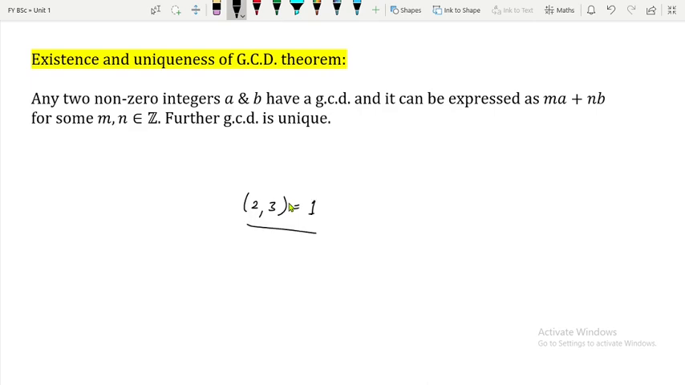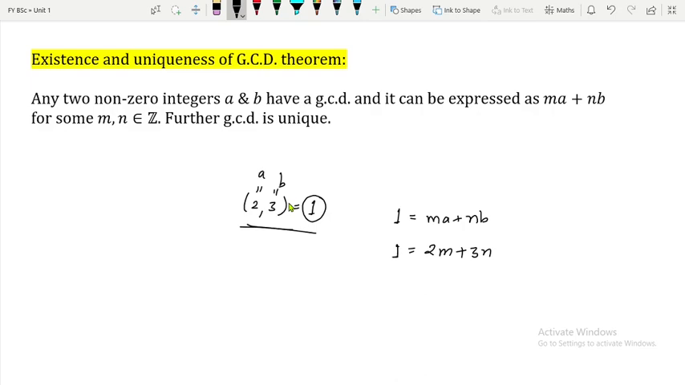Okay, so the meaning is, since GCD of 2 and 3 is 1, you can write this 1 in the form of, see, actually your value of a is 2 and value of b is 3. So how can you write this 1? This 1 can be written as ma plus nb for some choices of m and n. In other words, what is my value of a? It is 2, right? So 1 can be written as 2m plus, value of b is 3, so 2m plus 3n for some choices of m and n.